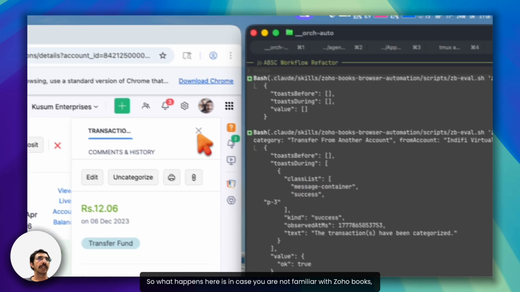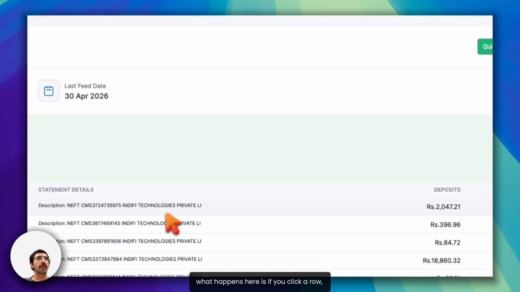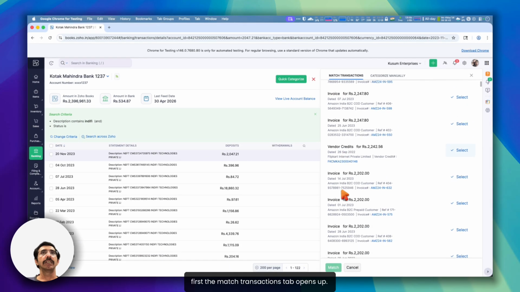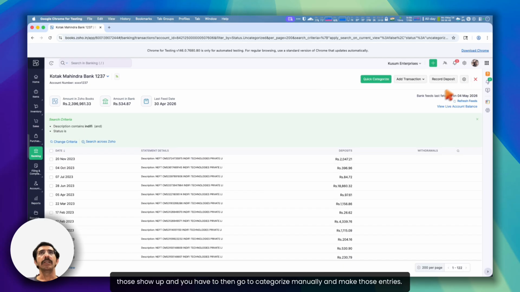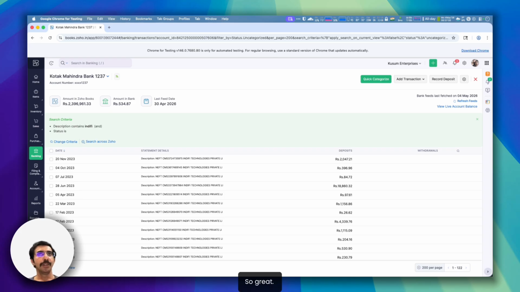In case you are not familiar with Zoho Books, what happens here is if you click a row, first the match transactions tab opens up, and if there are matching transactions, those show up on top. Otherwise you have to go to categorize manually and make those entries. Select whatever you have to select and submit.